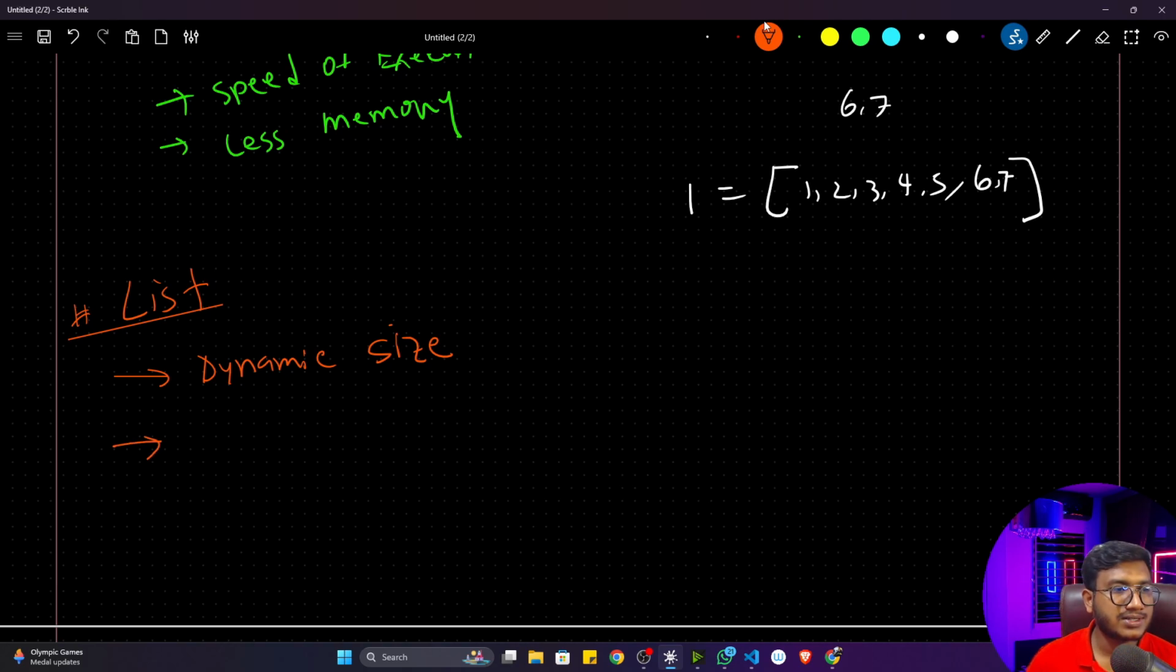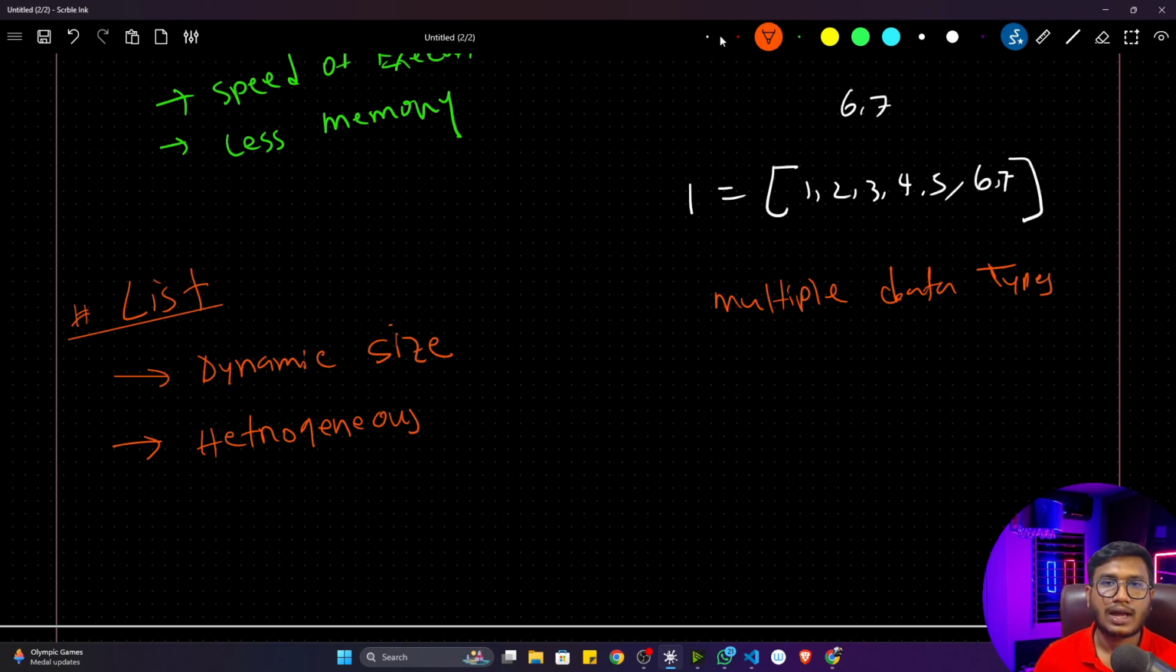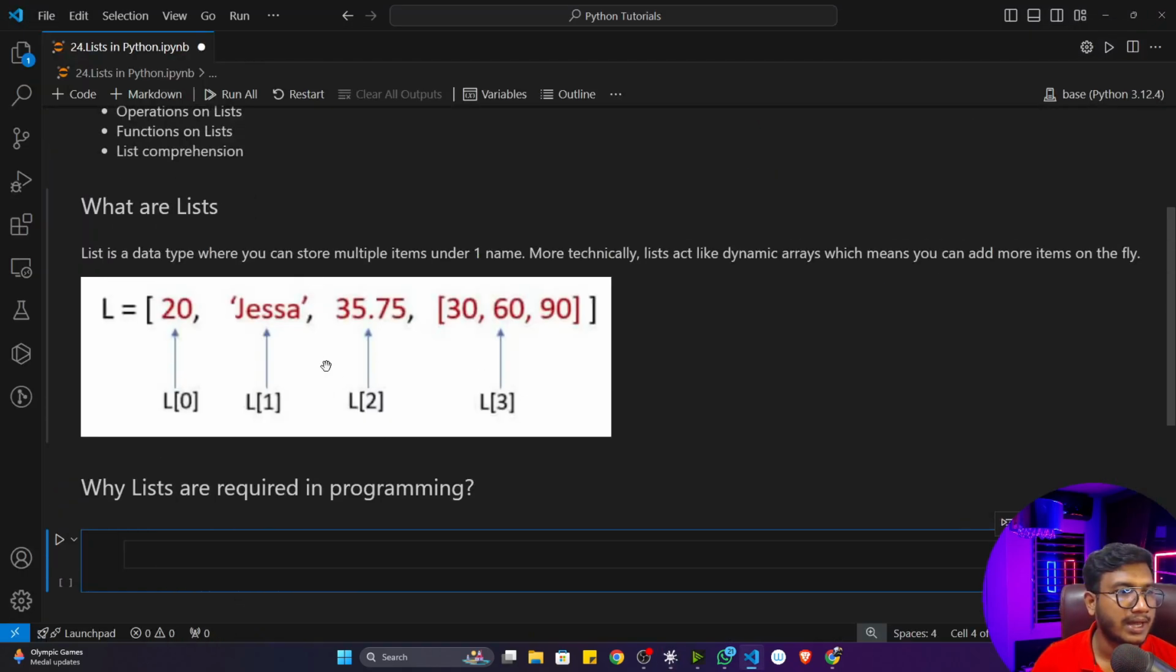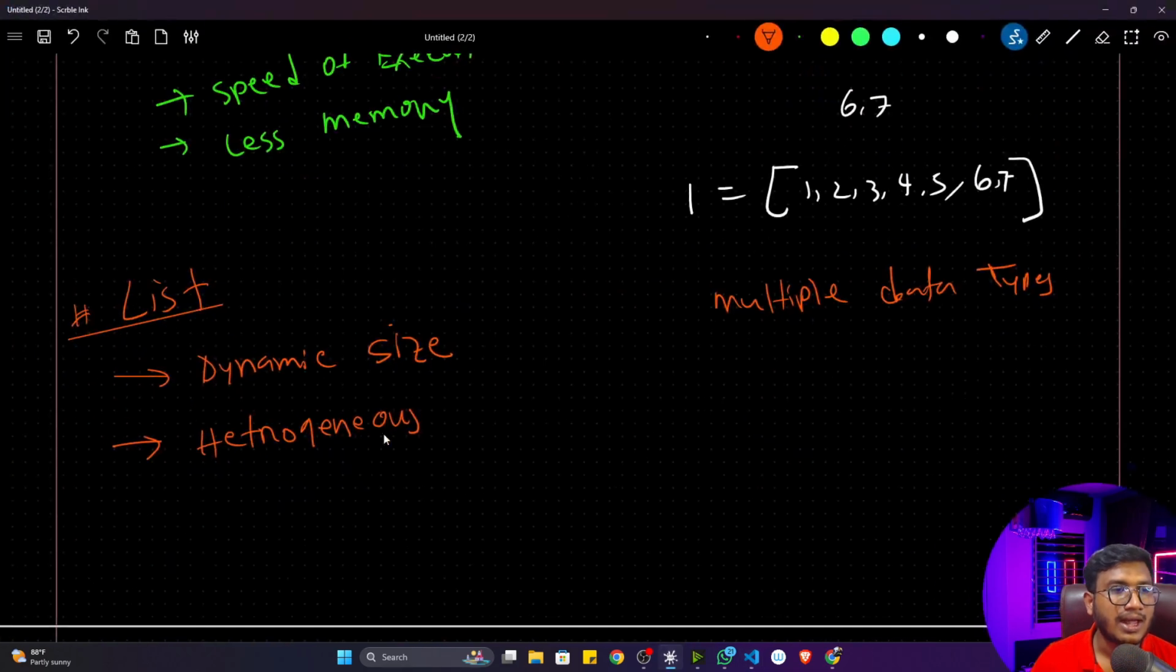Now there is another characteristic inside list. It's heterogeneous. What is heterogeneous? It can store multiple data types. A list can store multiple data types. I think I showed you one example. So here I think you remembered. I can store integer type data, string type data, float type data, and I can even store a list type data itself. So any kind of data I can store inside a list. There is no restriction. That's why it is called heterogeneous.